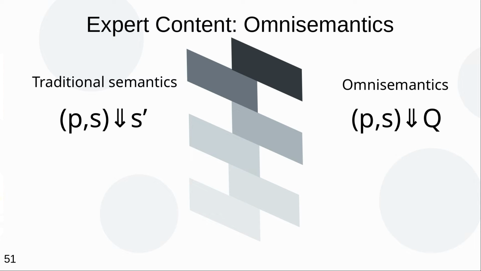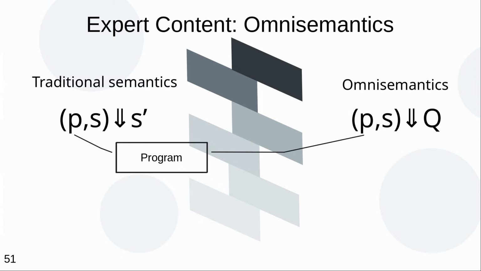To formalize these two notions in a manner that they play nicely together, we used omnisemantics. Omnisemantics are an alternative to traditional operational semantics that maintain many of the advantages while allowing for easy mixing of undefined behavior and unspecified behavior. I will just give you a couple of examples of how this pans out.